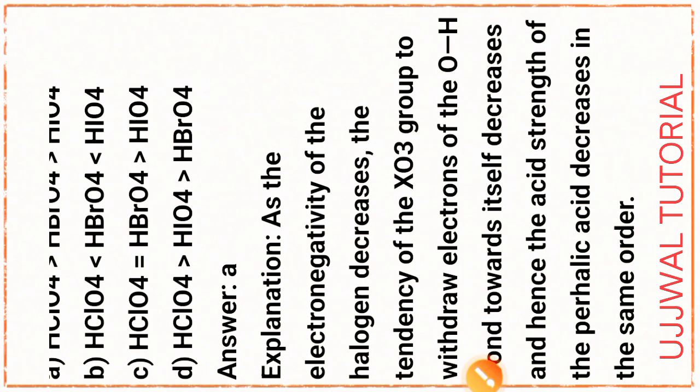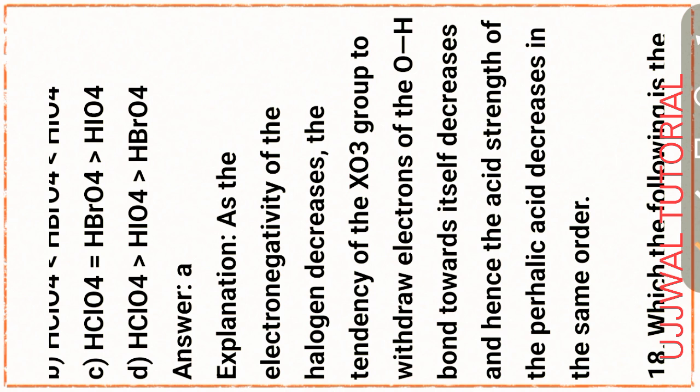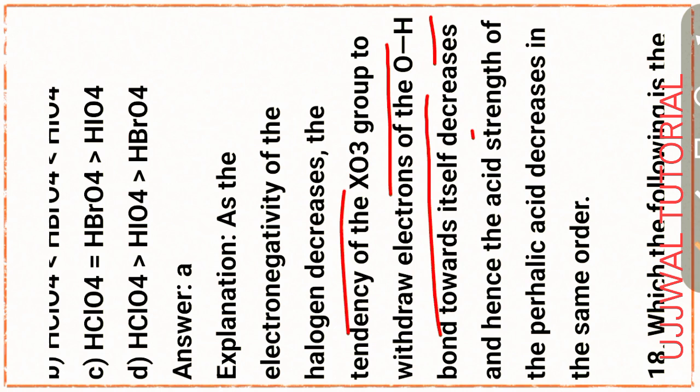To explain this part, as the electronegativity of the halogen decreases, the tendency of the XO3 group to withdraw electrons of the O-H bond, that is oxygen hydrogen bond, towards itself decreases, and hence the acidic strength of the perhalic acid decreases in the same order.